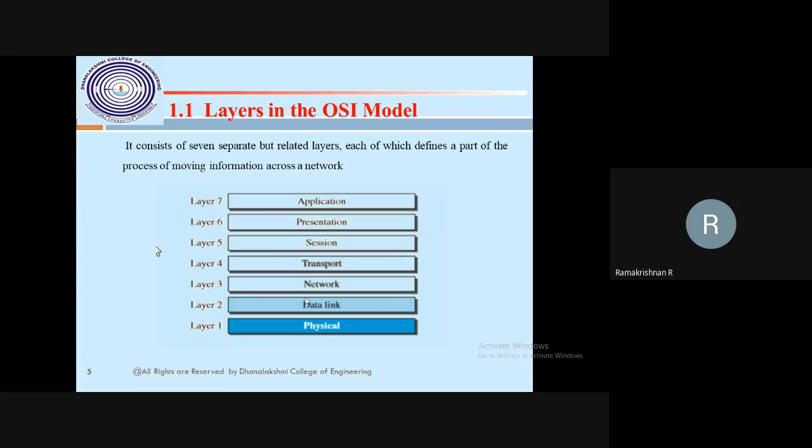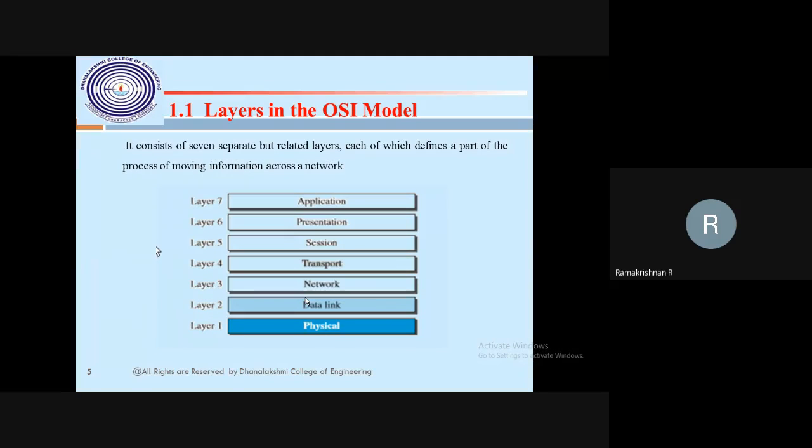But what happened? Later on, the development of TCP/IP came to the market for the internet. Then they removed the presentation and session layers as they are of no use, so only 5 layers are enough to communicate from source machine A to machine B over the internet. That's what you have to understand. Actually the host machine and the destination machine have 7 layers, and that's what I said last time.